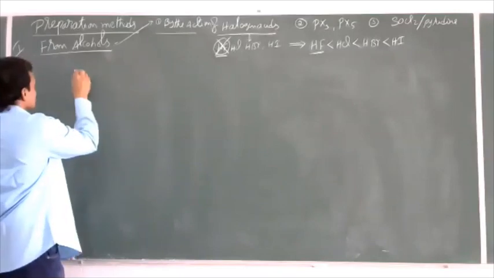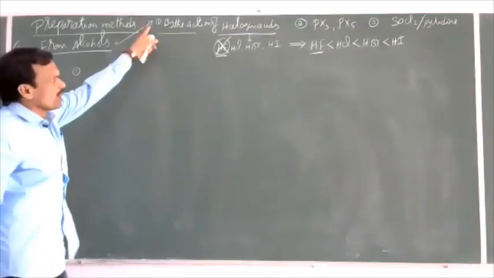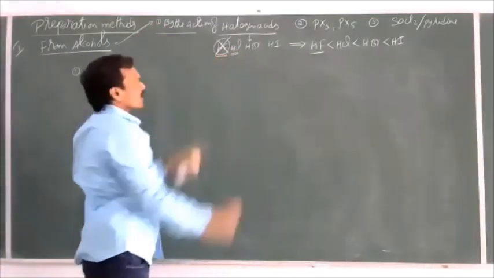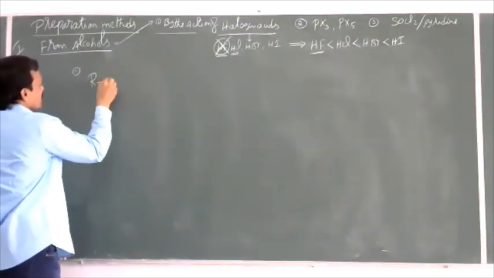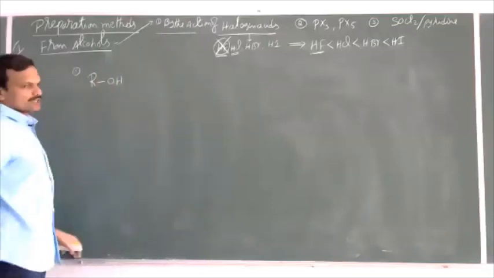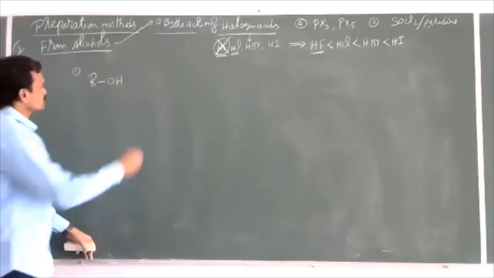Now, in the first one, by the action of HCl on alcohols, what is the general formula of alcohol? ROH. This is the general formula of alcohol.